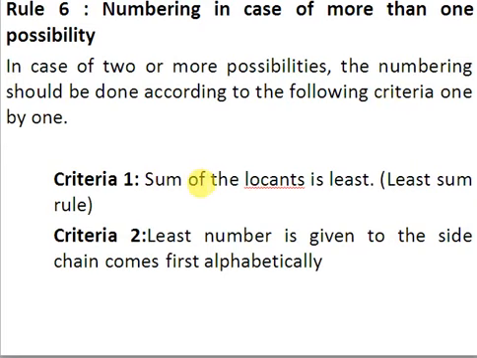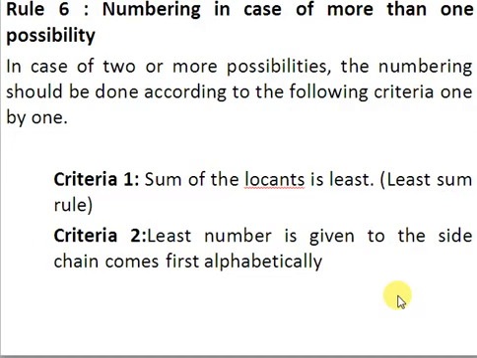You should number the chain in such a way that all of the substituents get the least number. This rule can also be stated as: the sum of the locants should be least. This is known as the least sum rule. The second criterion is that the least number should be given to the side chain that comes alphabetically first. So if you have an ethyl side chain and a propyl side chain, you must give the least number to ethyl because that comes first alphabetically.